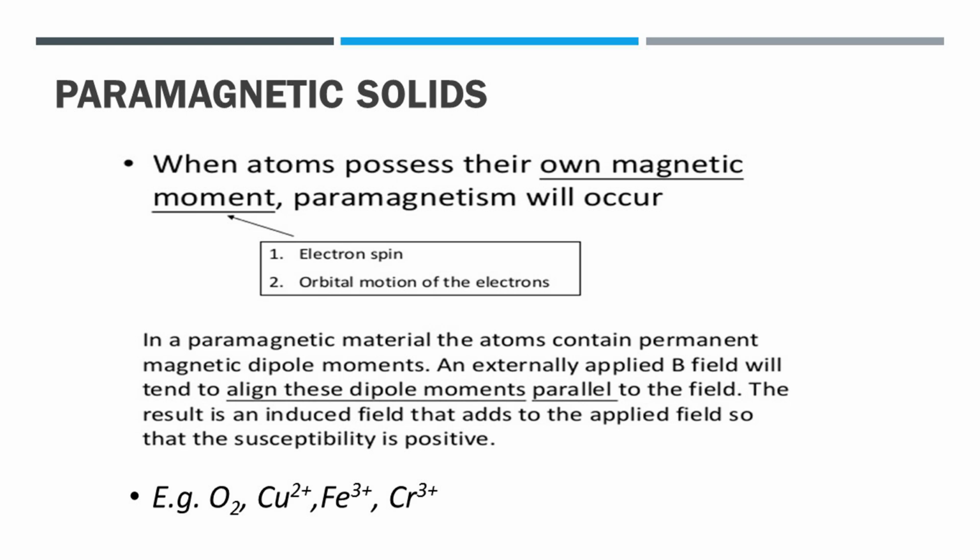At the same time, thermal energy opposes this alignment, and therefore only some of the alignment takes place in the direction of the external magnetic field. They show magnetism only in the presence of a magnetic field. If the external magnetic field is removed, they lose magnetism. For example, oxygen, Cu2+, Fe3+, Cr3+ are some examples of paramagnetic substances.